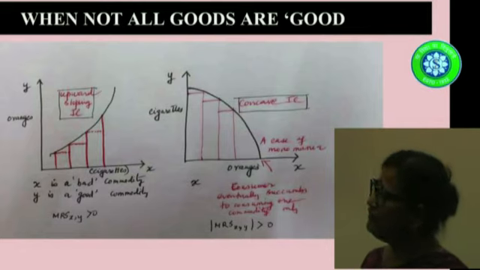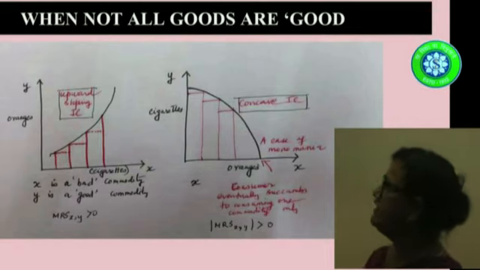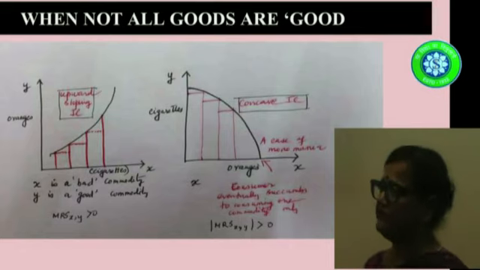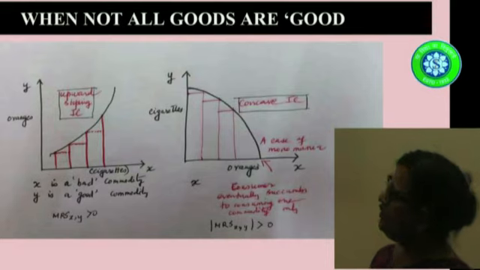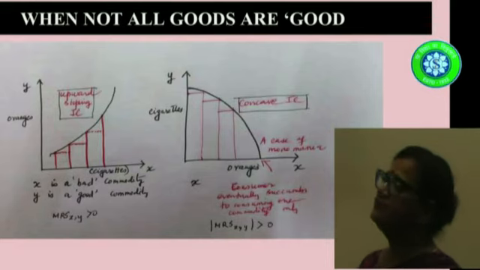Now we have till now always assumed that the commodities are good commodities, and there is no disutility attached to them. But supposing orange is my good commodity and cigarettes is a bad commodity. Obviously, we know that cigarette smoking is injurious to health.